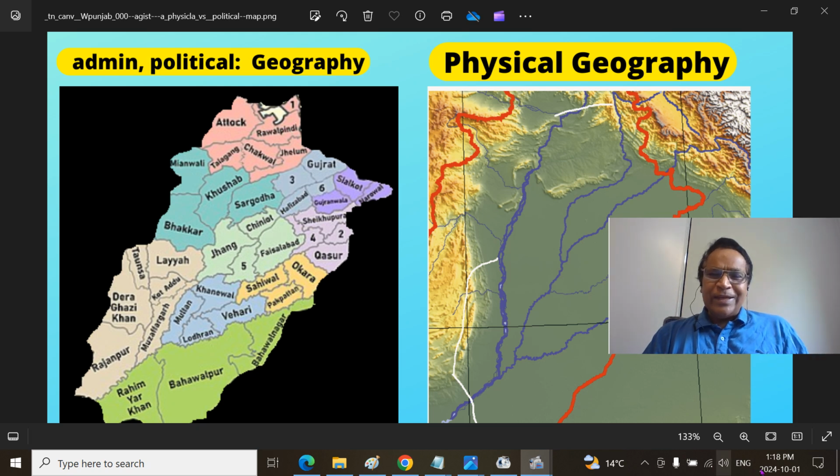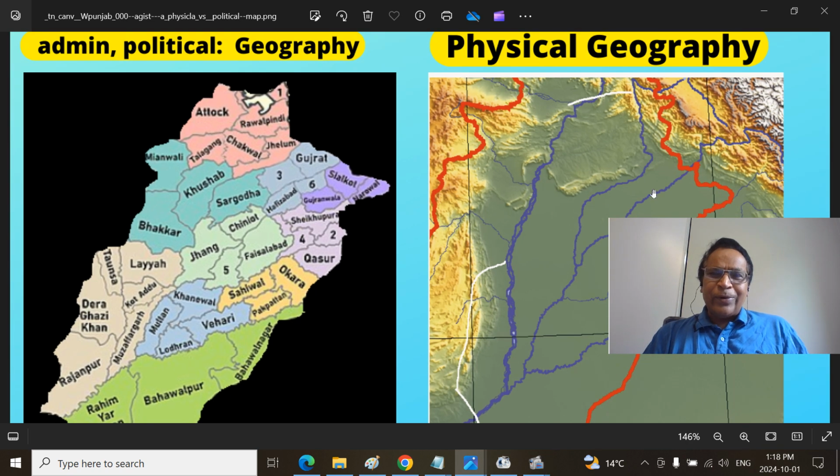Previously, we looked very deeply at the Sindh Sagar Doab, a very broad region. You can see the northern part of the Sindh Sagar Doab: the Attock district, Rawalpindi, now the Talagang district, Chakwal and Jhelum. We are looking at the southern part of the Sindh Sagar Doab.